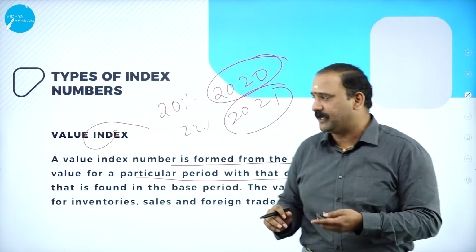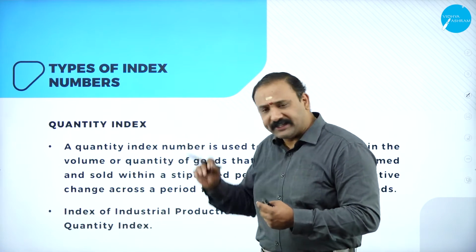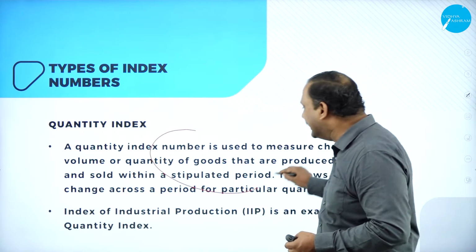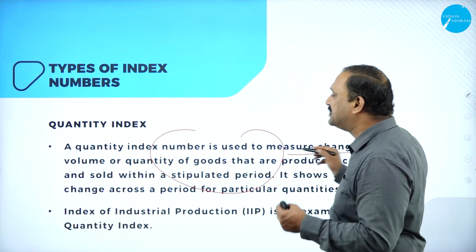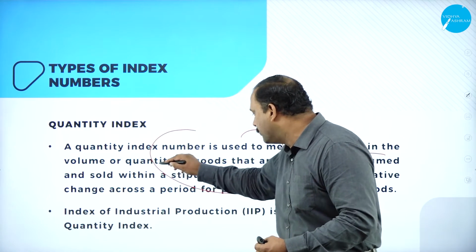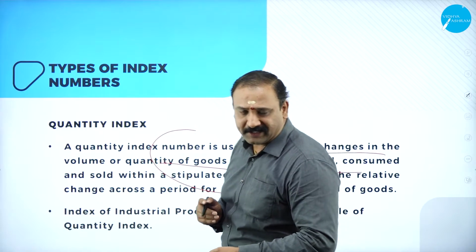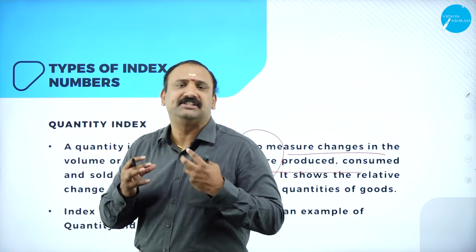Followed by the quantity index. Now, this is quite easy for us. Why? Because the quantity index number is used to measure the changes in volume or quantity of goods that are produced or consumed over a particular period of time. So how much is the consumption?